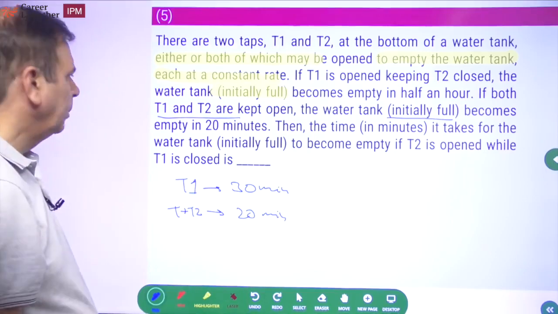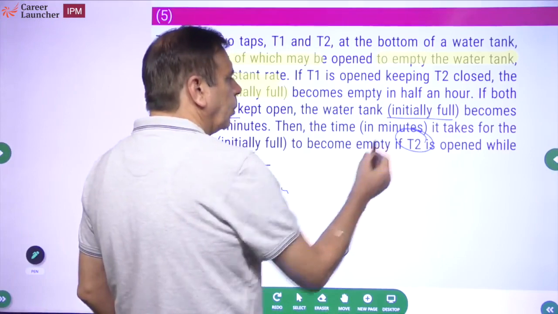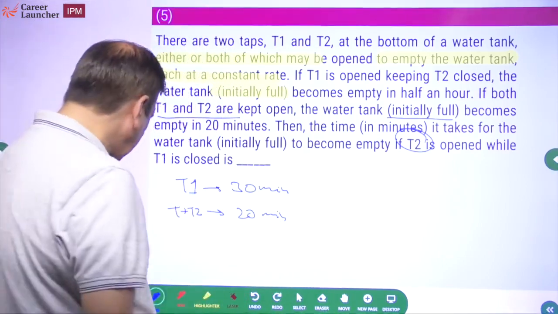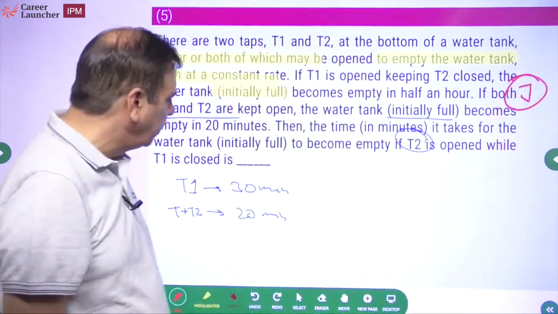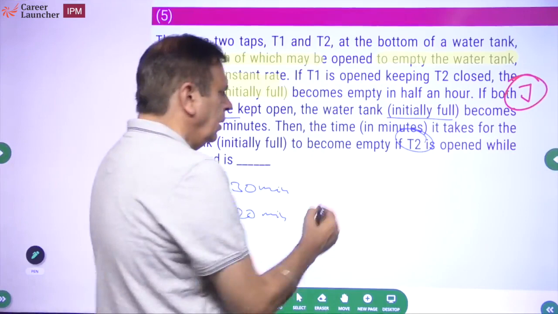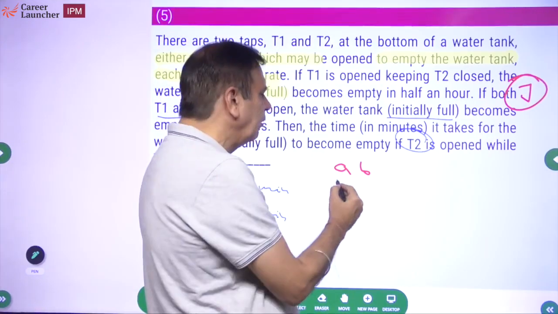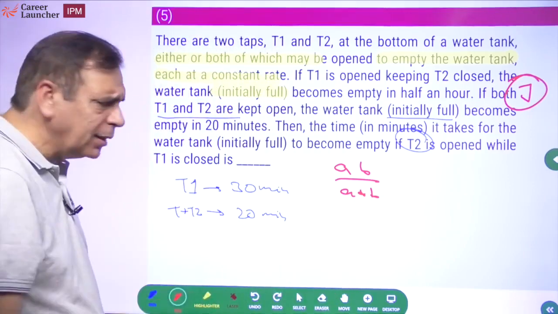Okay, the time in minutes it takes for the water tank initially full to become empty if only T2 is open. So how long will T2 take to empty it? Two different ways, and I will classify one as jugaad, because this is not what most people do. First of all, if one person can do a work in A minutes, another in B minutes, together they'll finish the work in AB upon A plus B. Can I not apply this directly?